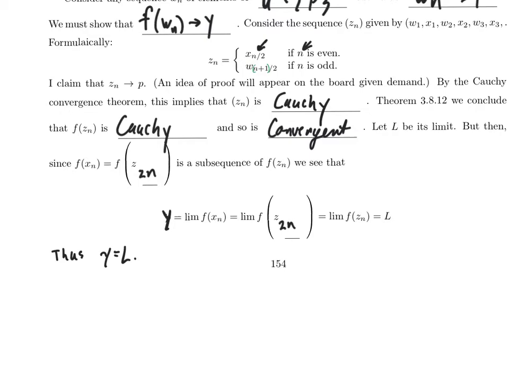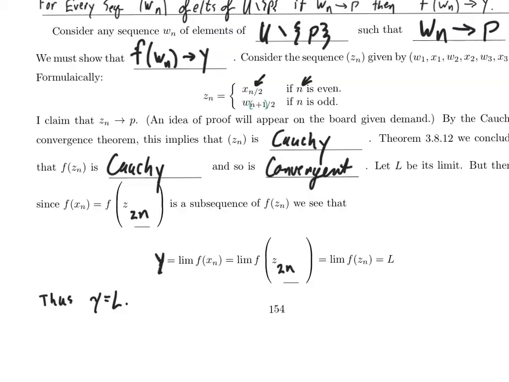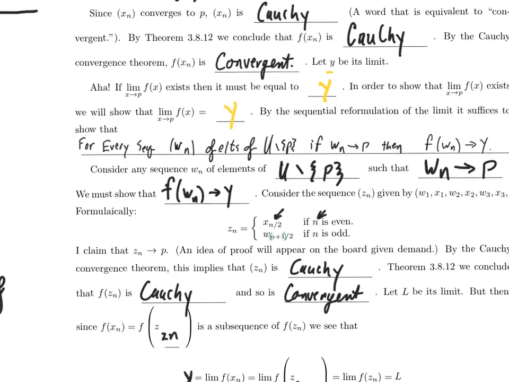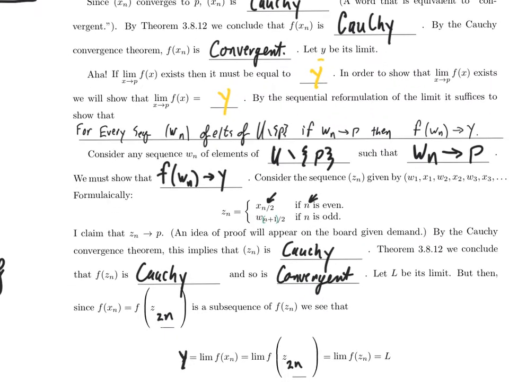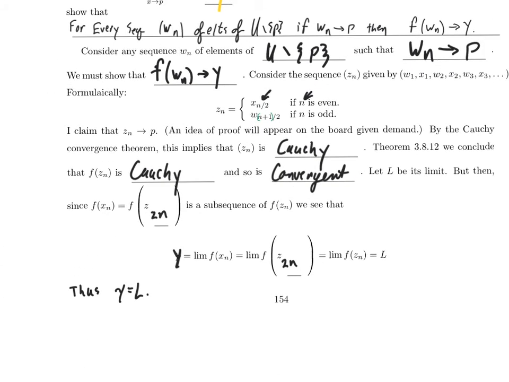But the sequence z sub n isn't the sequence that I care about. I don't actually care about what the limit of z_n is. I care about what the limit of w_n is, right? If you scroll up, we consider any sequence w_n of elements of U minus p and assume that w_n converged to p. We needed to show that f of w_n converged to y. That's what we needed.